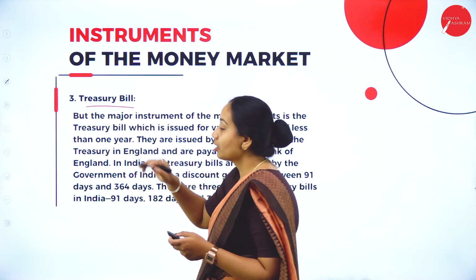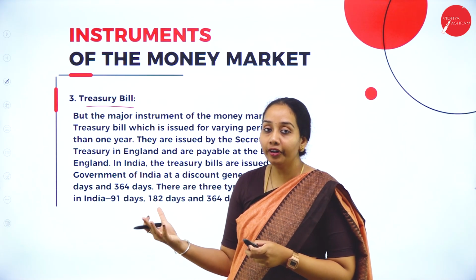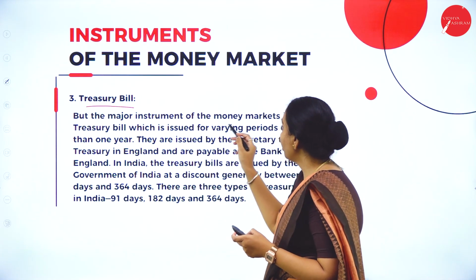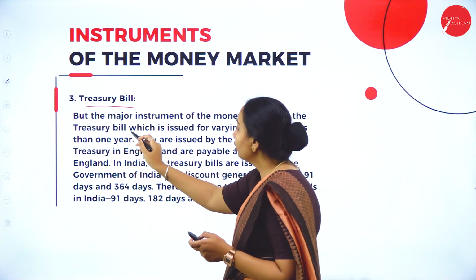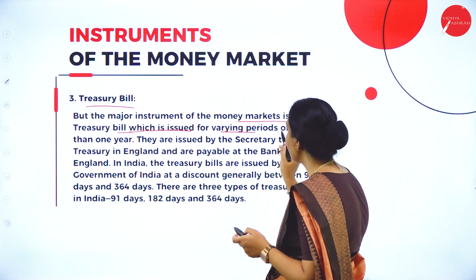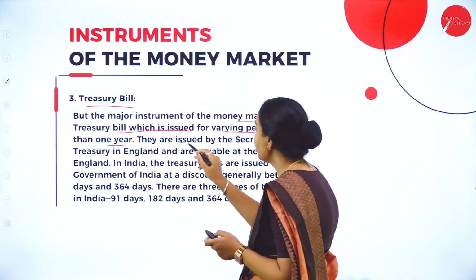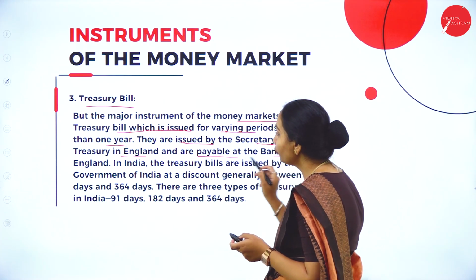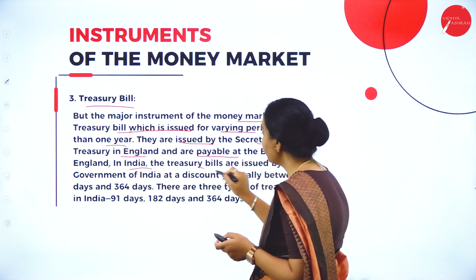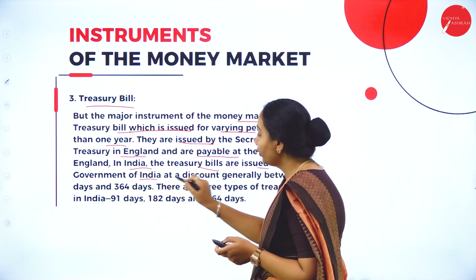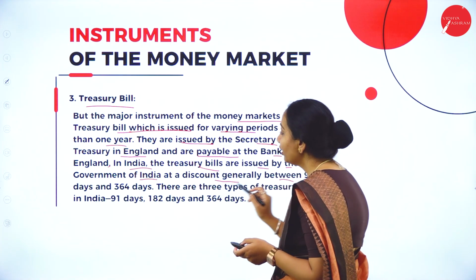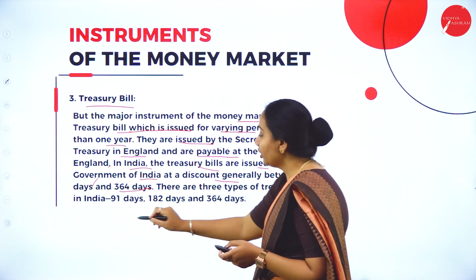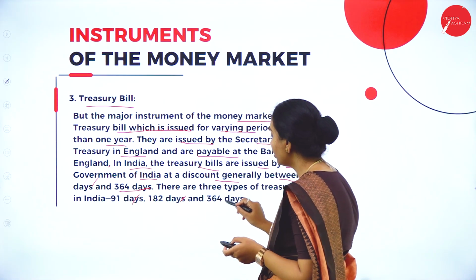Next is treasury bills. Treasury bills are also an important type of money market instrument issued by the government. They are issued for varying periods of less than 1 year. They are issued by the secretary to the treasury in England and are payable at the Bank of England. In India, treasury bills are issued by the government of India at a discount, generally between 91 days and 364 days. There are three types of treasury bills in India: 91 days, 182 days and 364 days.